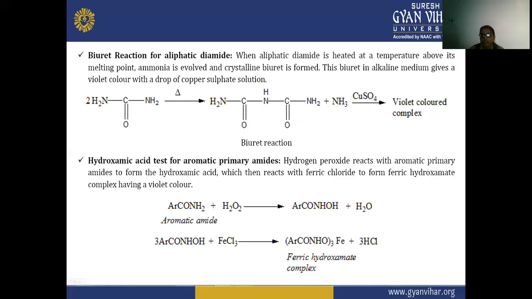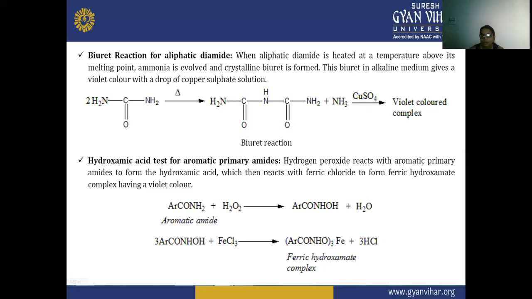So in the biuret reaction for the aliphatic diamide, we have to take two molecules of aliphatic diamide, and heat them above the melting point, and there is a formation of a biuret product. When it is treated with alkaline media and copper sulfate is added, a violet colored complex is formed. Next is the hydroxamic acid test for aromatic primary amide.